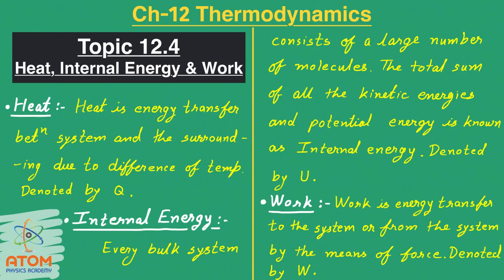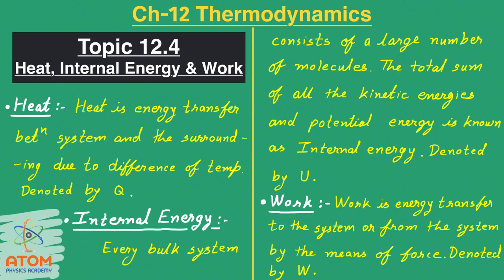So that is all kinetic energies and the potential energy between them. See, here the molecules are continuously moving, right? And they have some sort of attractive force and repulsive force and so on. So that's why there will be some potential energy as well. So again, the total sum of all the kinetic energies and the potential energies is known as internal energy, and that is denoted by U.